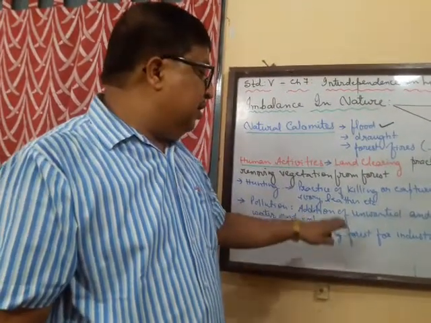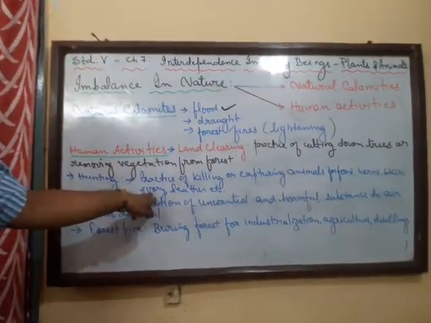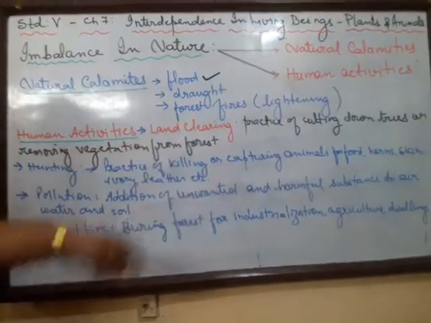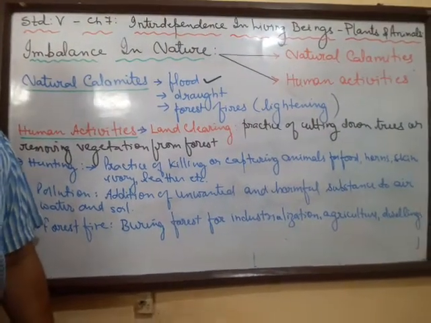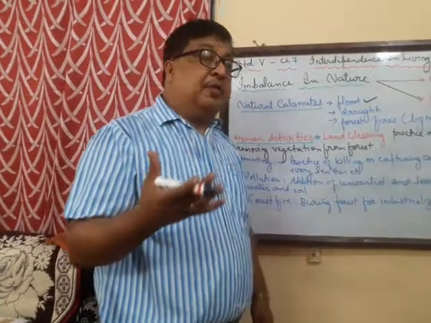The elephants, the ivory, the tusk, all these animals are killed for these purposes,